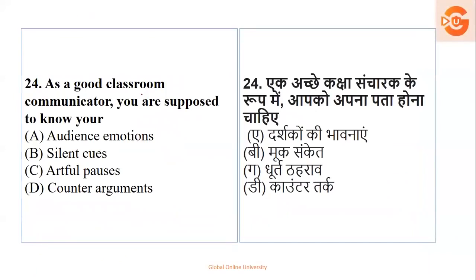Next, as a good classroom communicator, you are supposed to know your... If you are a good communicator, what should you know? Audience emotions, silent clues, artful pauses and counter arguments. Audience emotions, but your audiences will not be the same, and maybe people are faking the emotions, so this option will not work. Silent clues, it's not possible. We have to deal with 50 to 60 students in a class, so it's not possible.